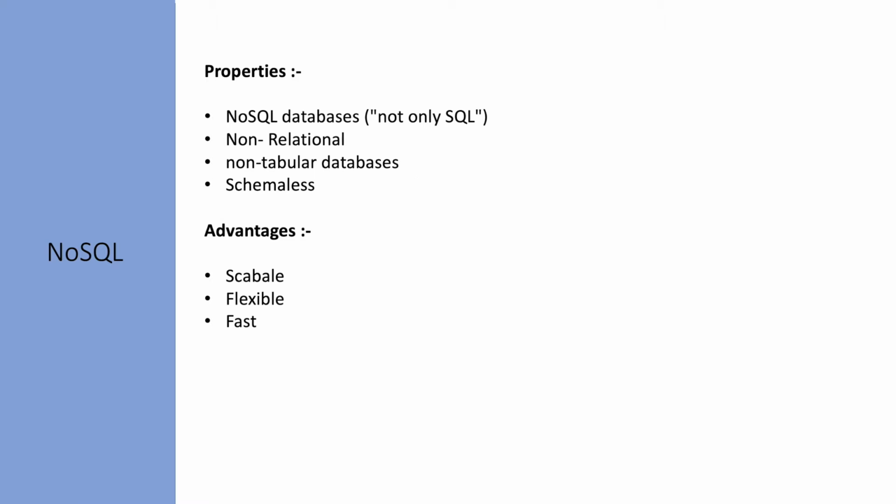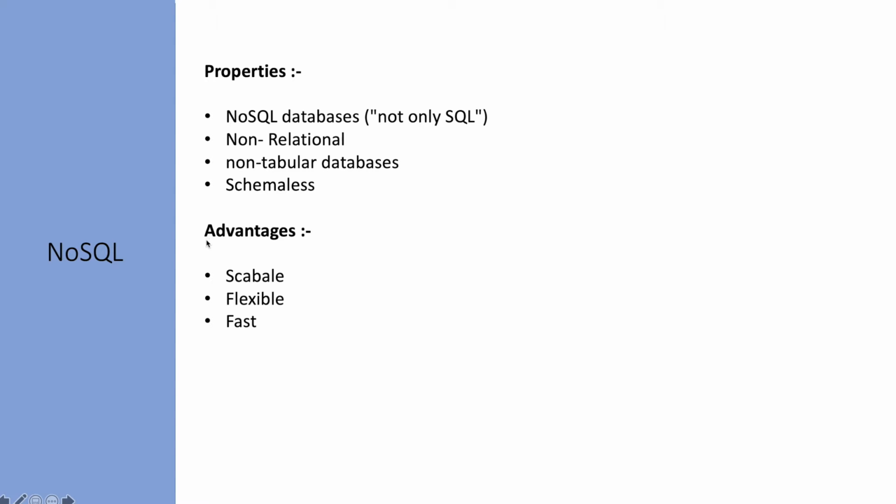The basis of NoSQL databases are key-value stores. NoSQL databases are schemaless. So unlike relational databases, we don't need to define the table structure in advance. Each row can contain different data from the other.